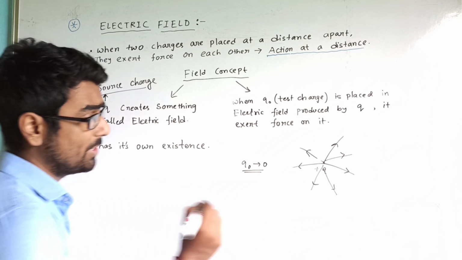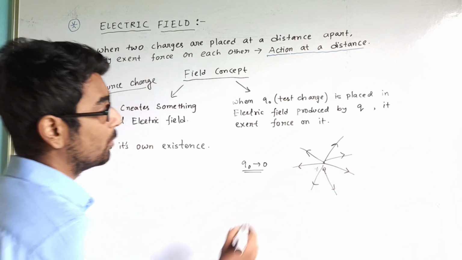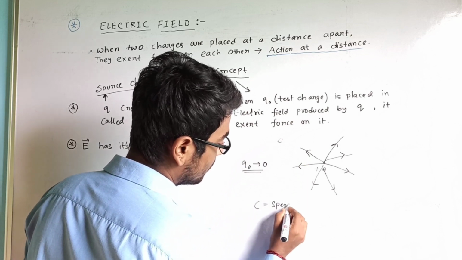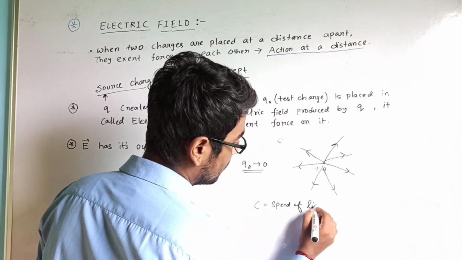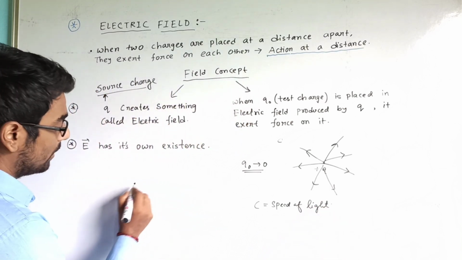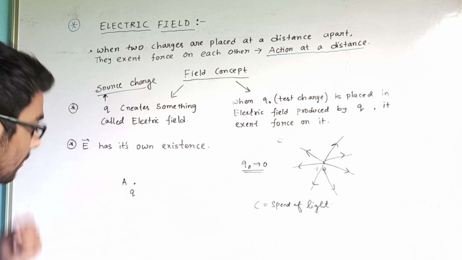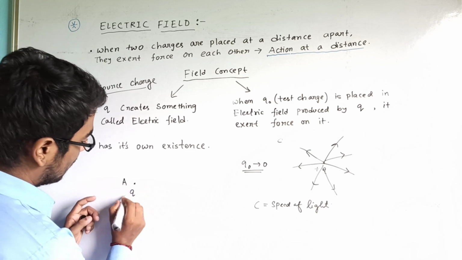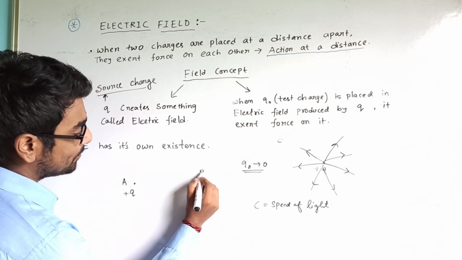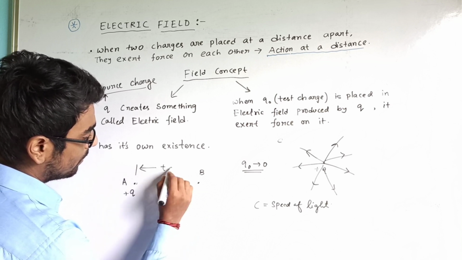The electric field emitted by a charge has its velocity, and the velocity is equal to the speed of light, c. Suppose we have a charge Q at position A. Now suppose we move the plus Q charge from position A to another position B, and the time spent is t.